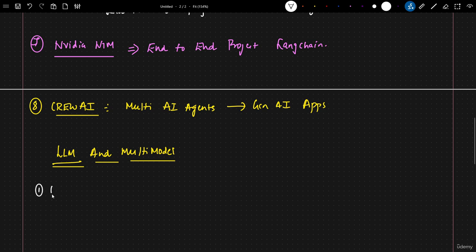The first one, I'm going to specifically use OpenAI. In OpenAI, I will be showing you examples with GPT-4o. We will be seeing GPT-4 Turbo. We'll be seeing some OpenAI embedding techniques.